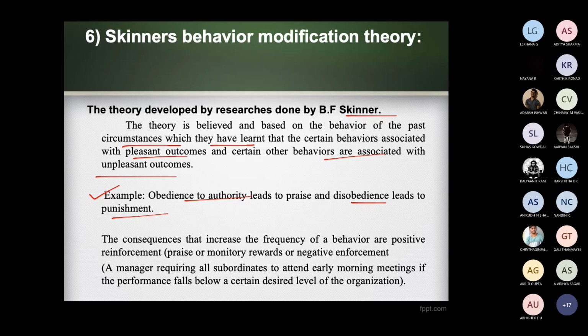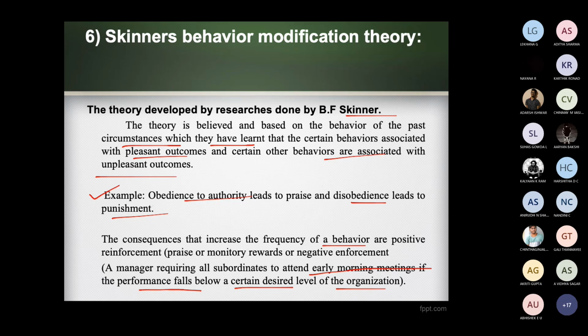Consequences that increase the frequency of a behavior are positive reinforcement, praise, or monetary rewards, or negative reinforcement. For example, a manager requiring all subordinates to attend early morning meetings if performance falls below a certain desired level in the organization.